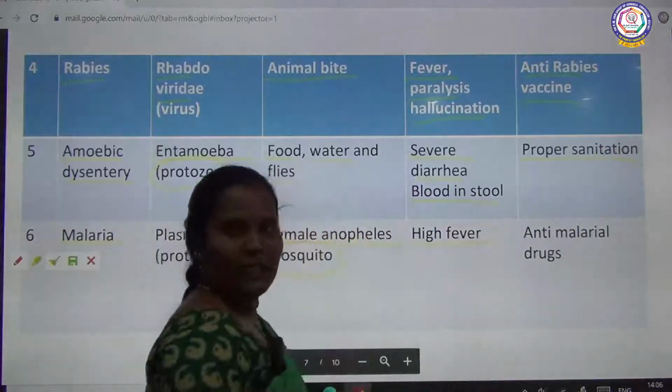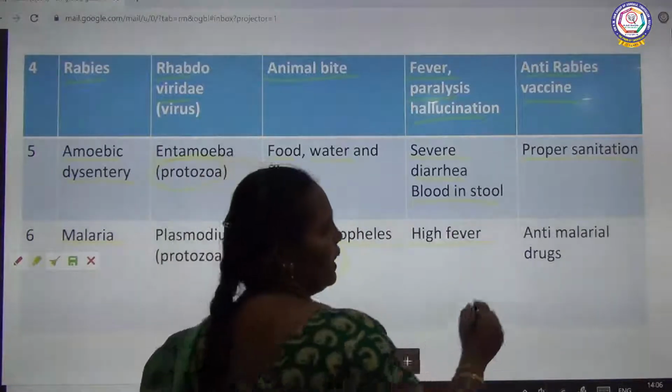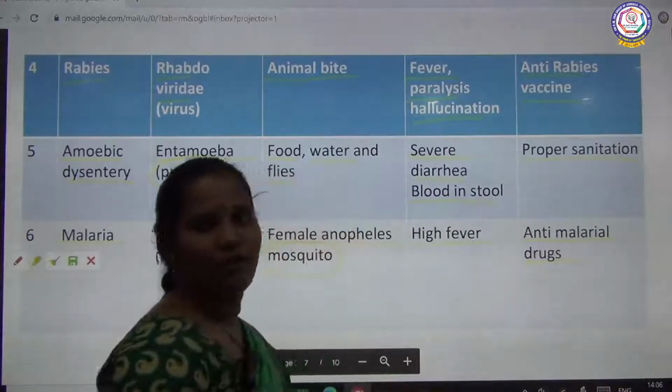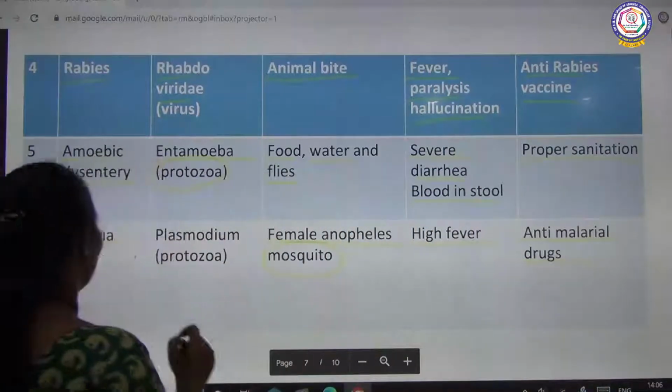The symptom is high fever. Then anti-malarial drugs. These drugs are used for malaria disease.